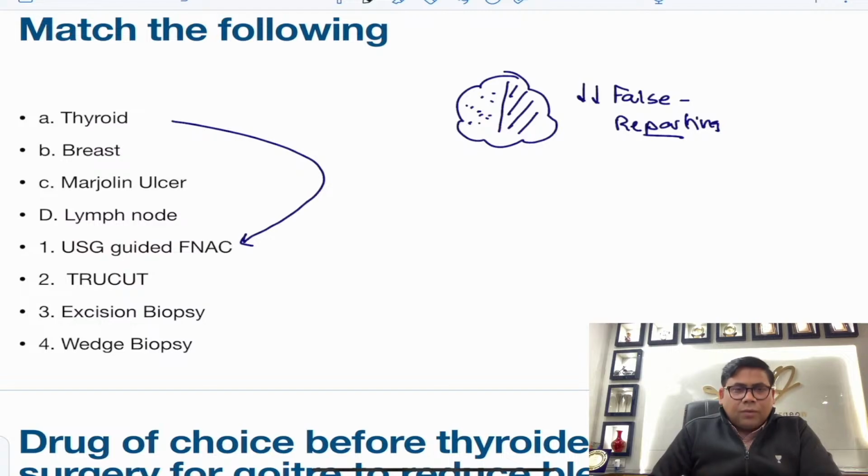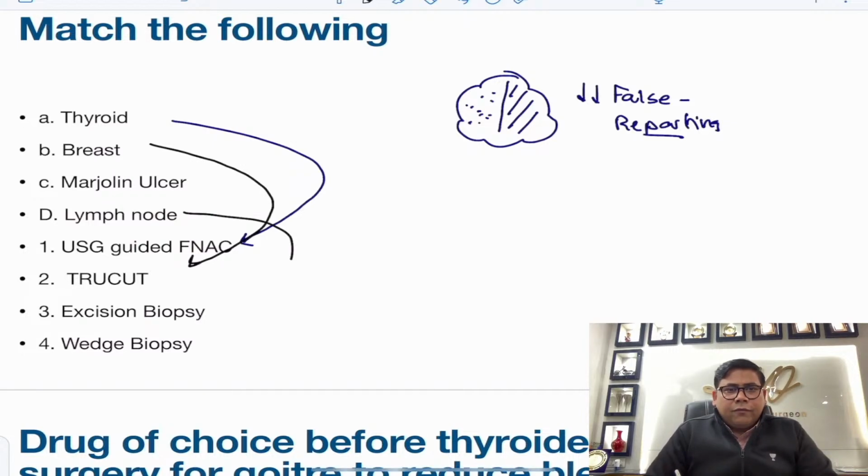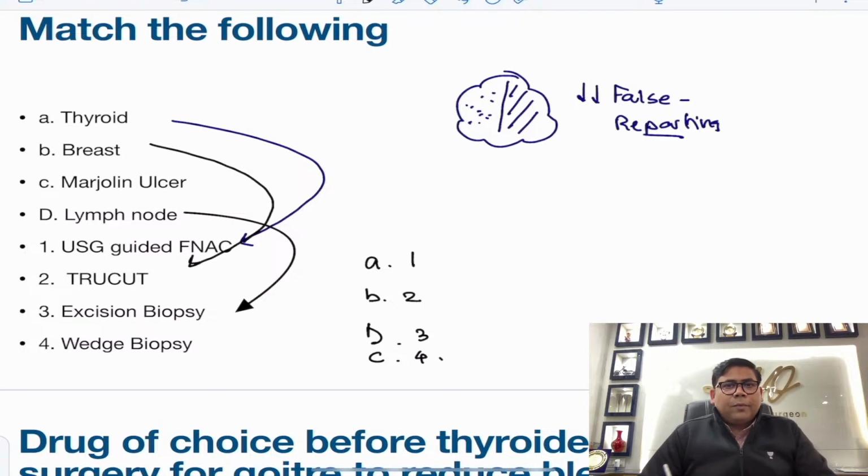Breast: when we talk about breast, it is the true cut biopsy that we have. True cut is what is important here. Next, when we talk about Marjolin ulcer and lymph node: for lymph node, it is the excision biopsy. So thyroid is 1, breast is 2, lymph node is 3, and Marjolin ulcer we have as a wedge biopsy.